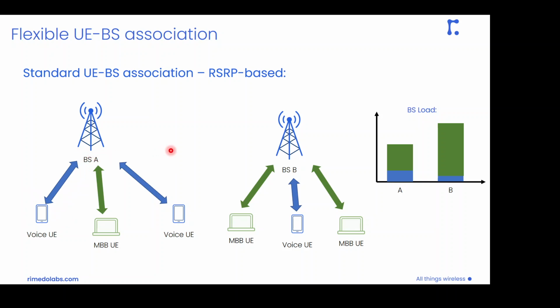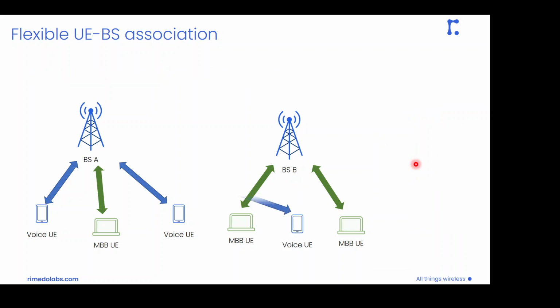Such an approach, although very simple, can lead to unequal load across the base stations in the network, which eventually in some critical cases might result in some base stations being overloaded, consequently with some UEs being in outage. This is of course an undesirable situation in our network.